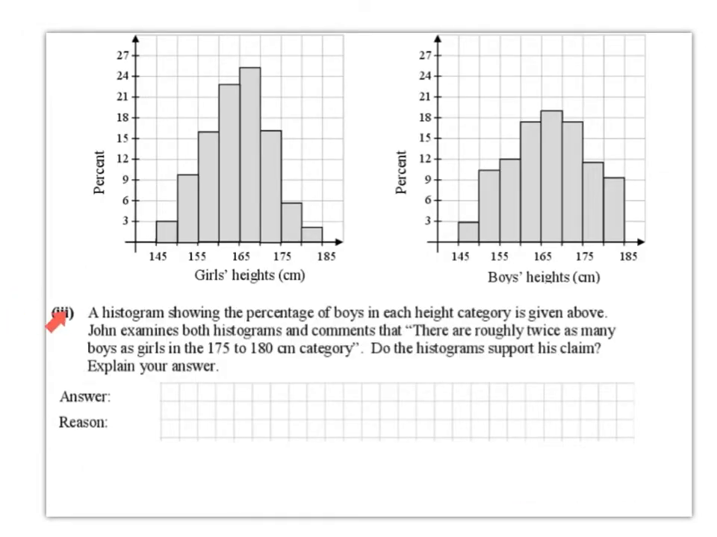Part 3. A histogram showing the percentage of boys in each height category is given above. John examines both histograms and comments that there are roughly twice as many boys as girls in the 175 to 180 centimetre category. Do the histograms support his claim? Explain your answer. So you have to say yes or no and give a reason. This is very important. If you do not get a reason, you will not get marks.